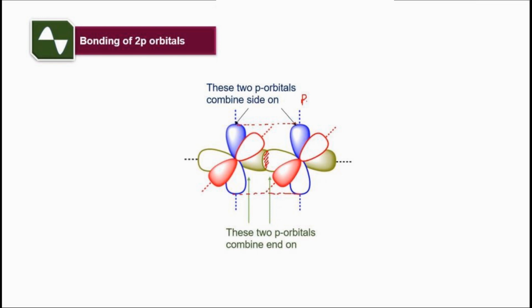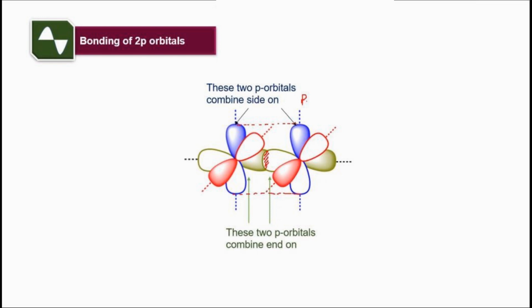Then there will be a pi bonding. So end-on overlap results in a pair of sigma and sigma star molecular orbitals, and the side-on overlap will result in the pi bonding and the pi star antibonding molecular orbitals.